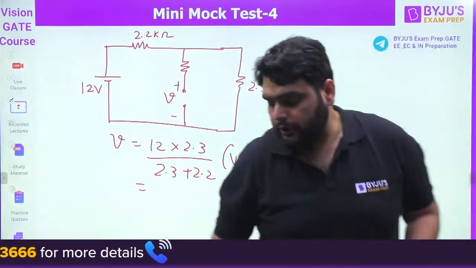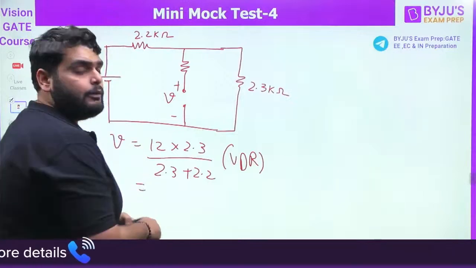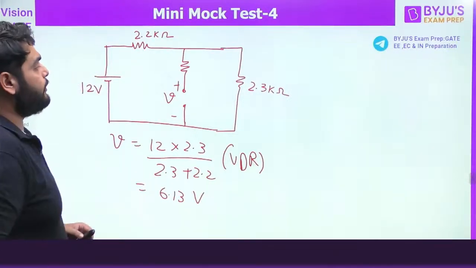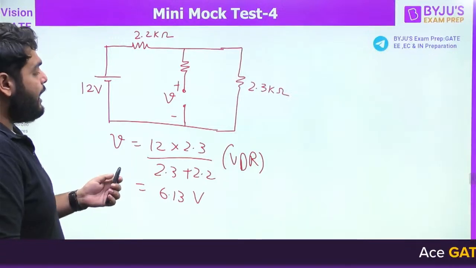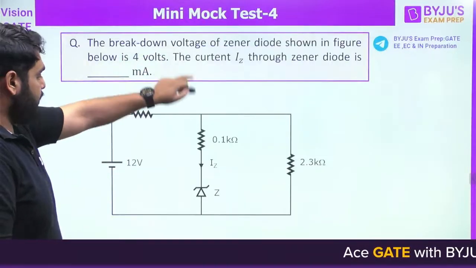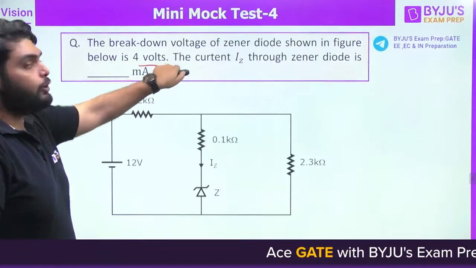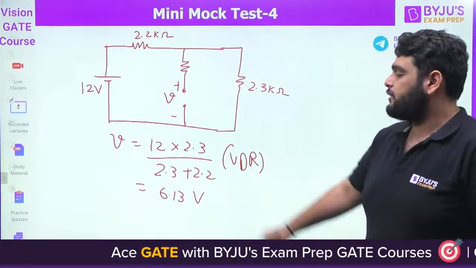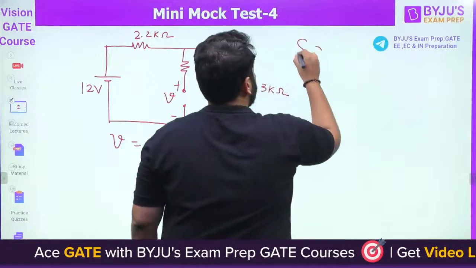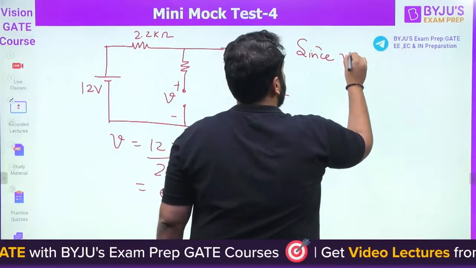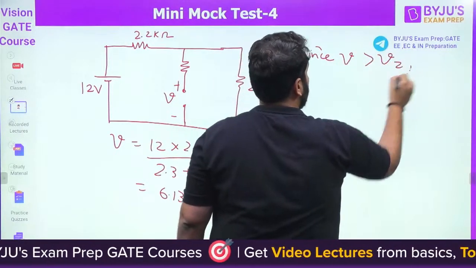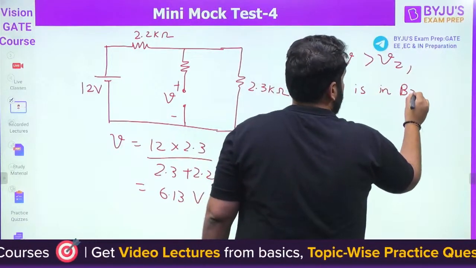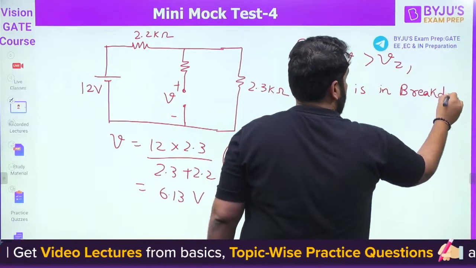So we got 6.13 volt here. Now see very carefully. What is the Zener voltage? Zener voltage is 4 volt, but the reverse voltage across it is 6.13. So we can write that since V is more than the Zener voltage, the Zener diode is in the breakdown region.